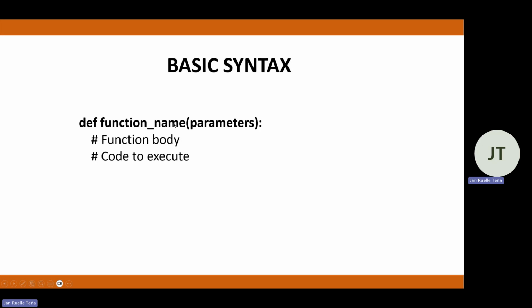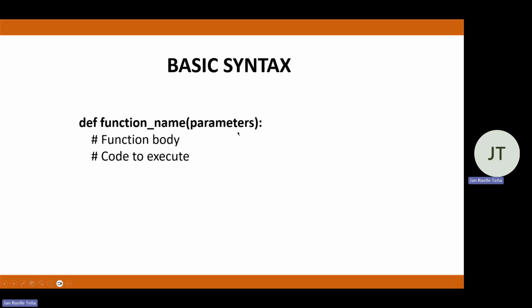Our function name should be very descriptive depending upon the program that we need to create. If not, we should provide comments to explain what the function does in our code.